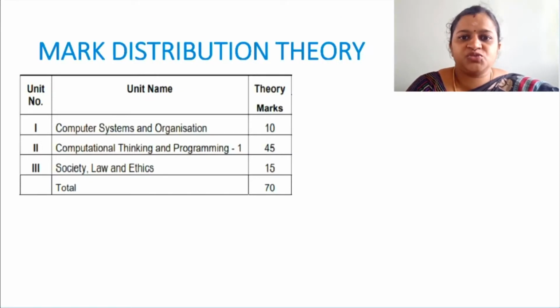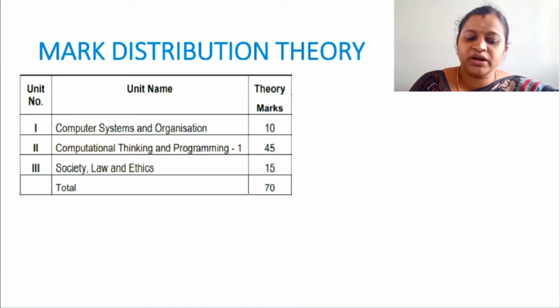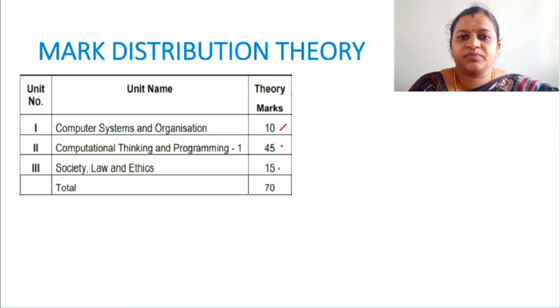So this is the mark distribution for your theory exam. In 11th class, finally you will be writing the board exams, for which you will be writing for 70 marks. For the 70 marks, unit 1, computer system and organization, it consists of 10 marks. Okay. Then computational thinking and programming 1 for 45 marks. Then third unit, society, law and ethics for 15 marks. So totally altogether 70 marks.